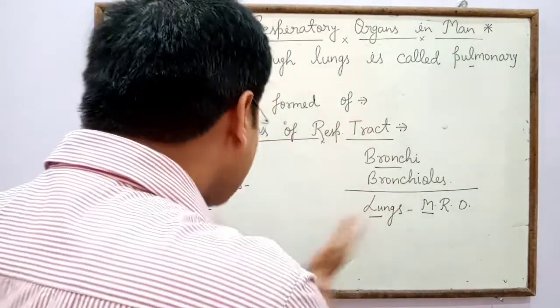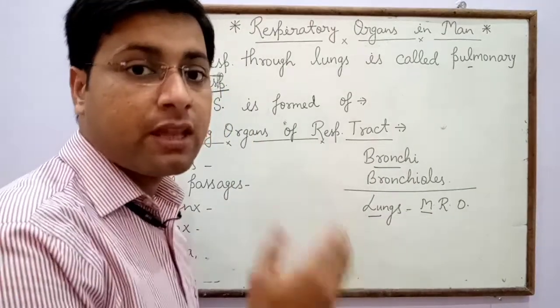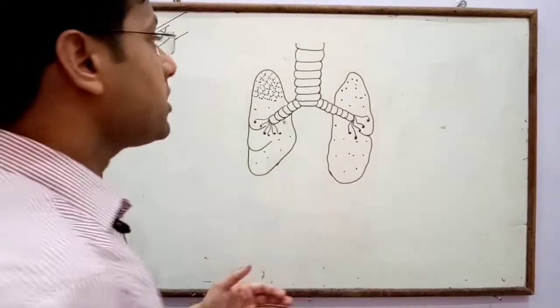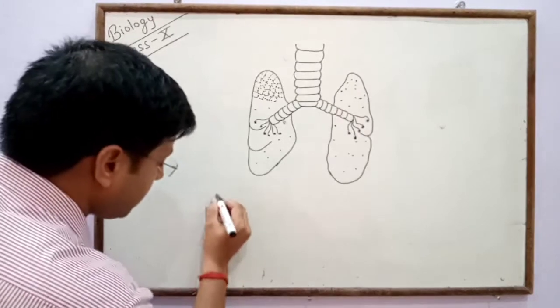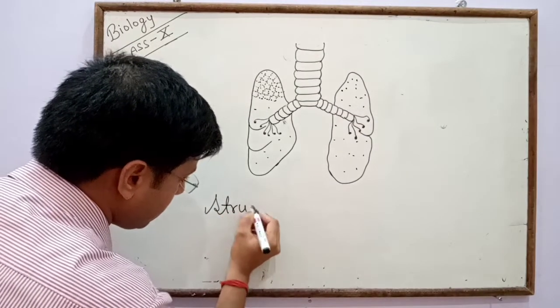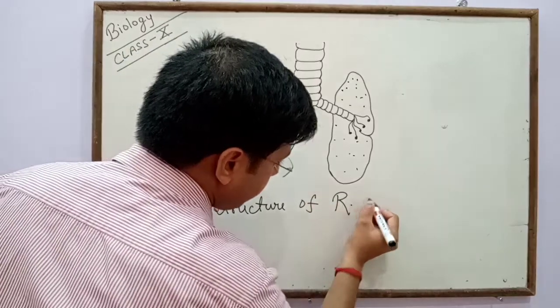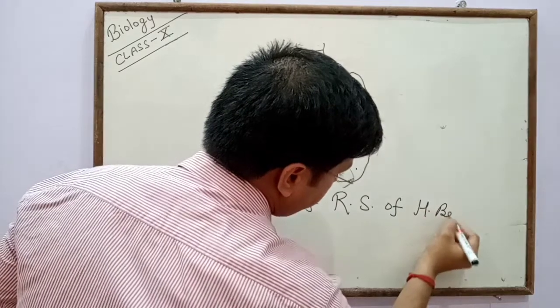These are the main parts of the respiratory system in human beings. This is the structure of the respiratory system of a human being.